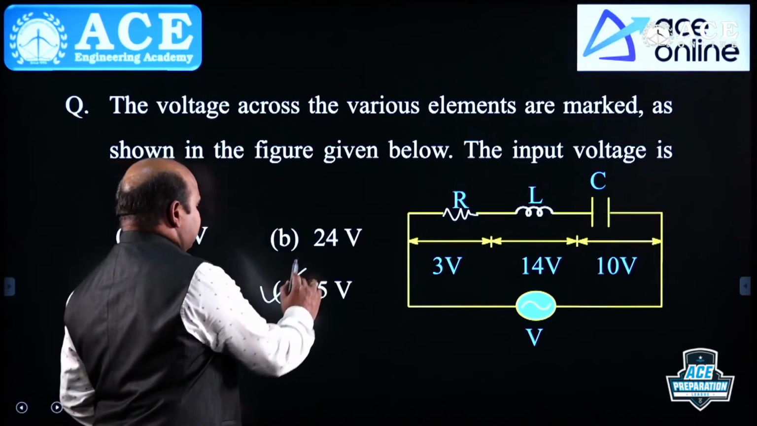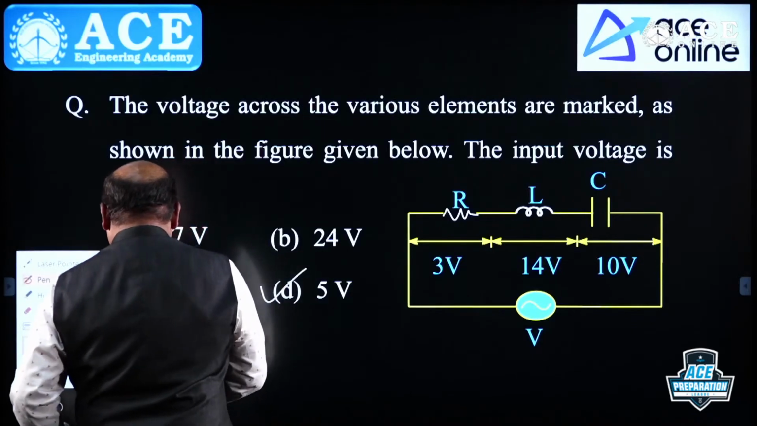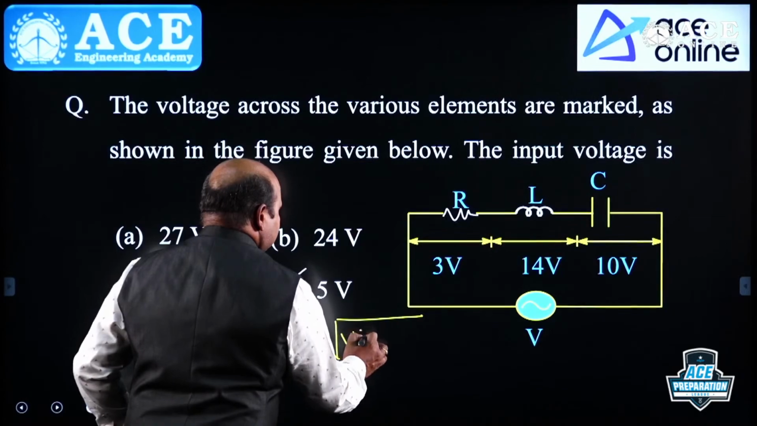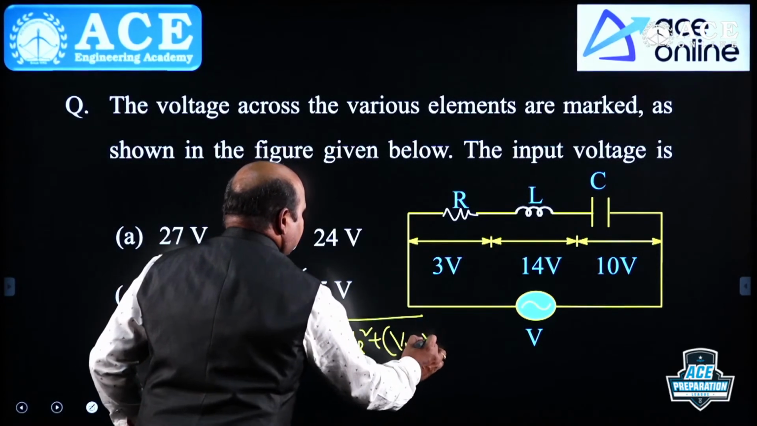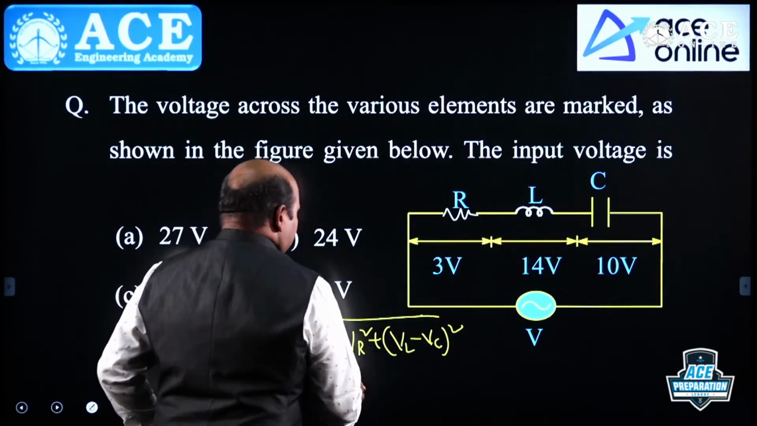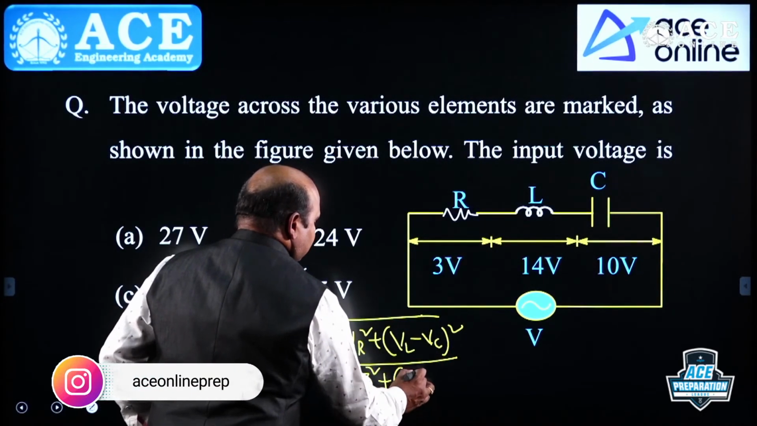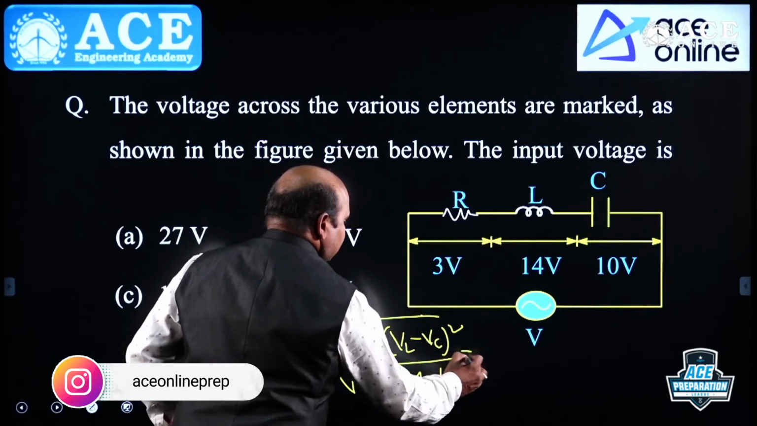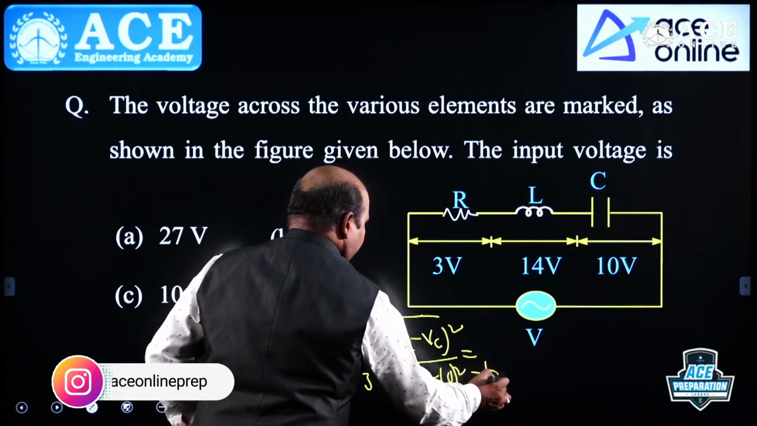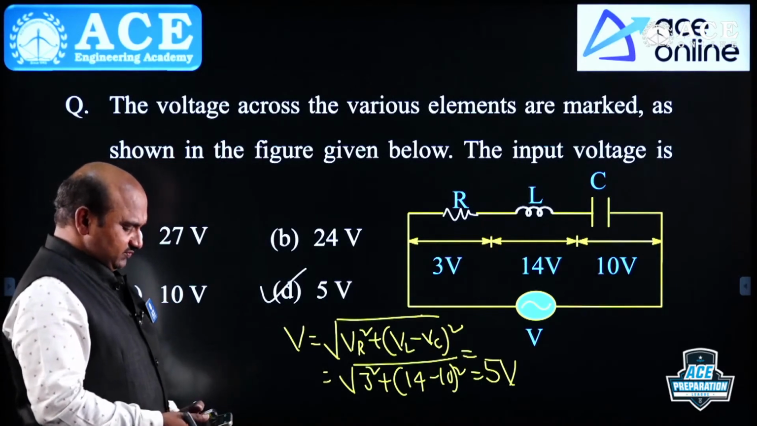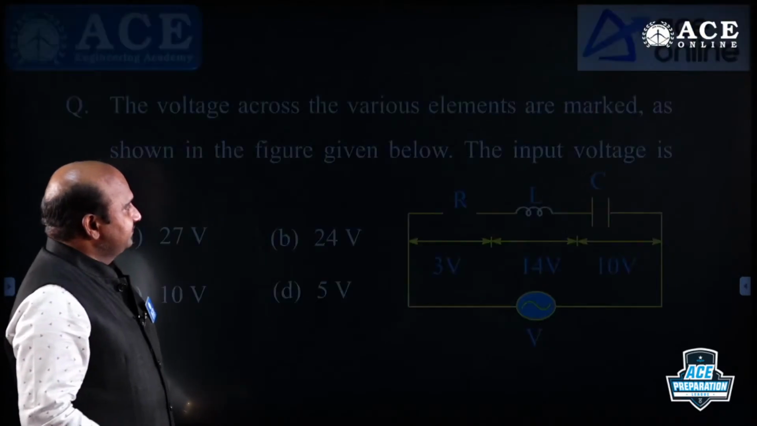Right, very good, very simple. V is equal to under root VR square plus (VL minus VC) whole square. This you can get as under root 3 square plus (14 minus 10) whole square, which is equal to what? 5 volts you will get. It's very simple, right? This was given in the previous examination.